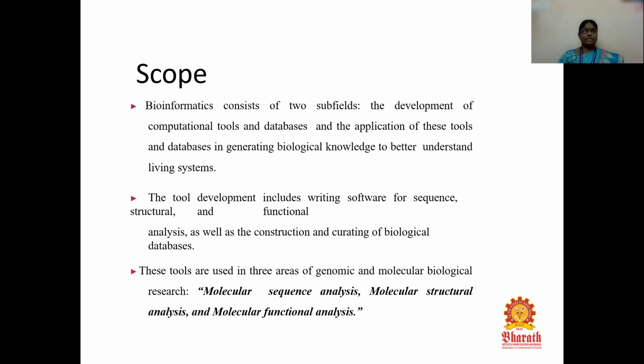The tool development includes writing software for sequence, structural, and functional analysis, as well as the construction and curating of various biological databases. And then we can use these bioinformatics tools in three areas of genomic and molecular biology research. I already said that we can use these bioinformatics tools in both genomics and proteomics.